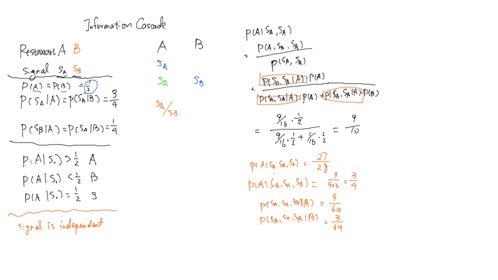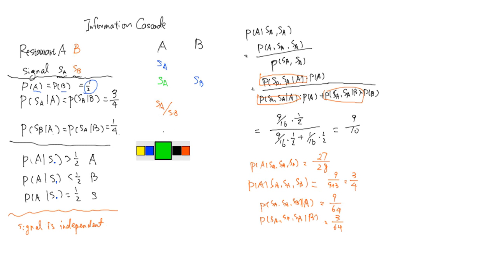So even if you get a signal B, the posterior belief still tells you that you should go to restaurant A, because the first person has already been in restaurant A. Okay, so that means whatever signal the third person gets, he will go to restaurant A.